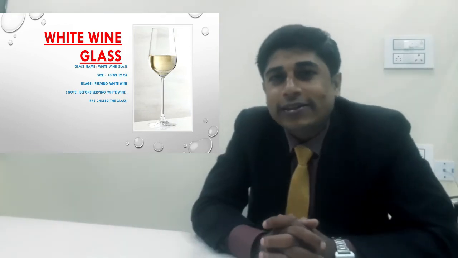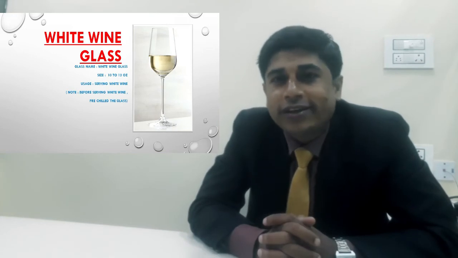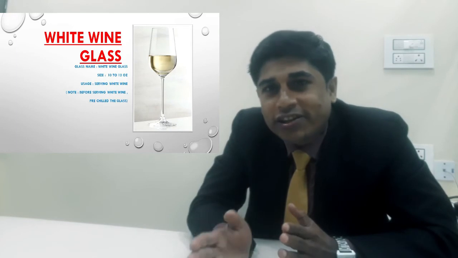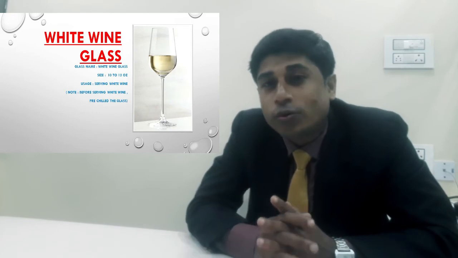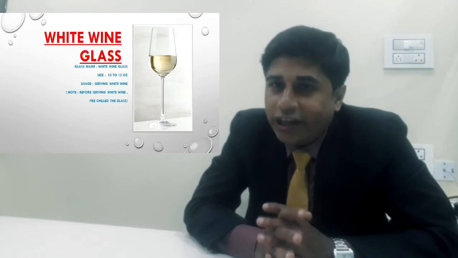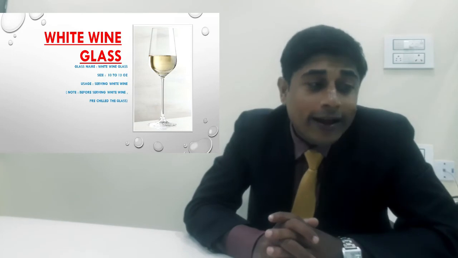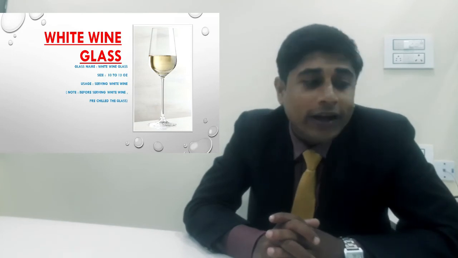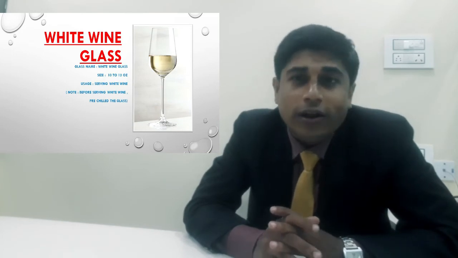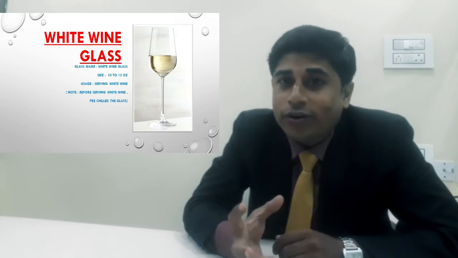Actually, wine is a fermented beverage, and sometimes we have to serve it at a chilled temperature, sometimes at room temperature. So basically, white wine is served chilled, and red wine is served at room temperature. That is why you can see in this figure the white wine glass looks a little bit taller than a red wine glass, but basically the bowl is not taller than a red wine glass.